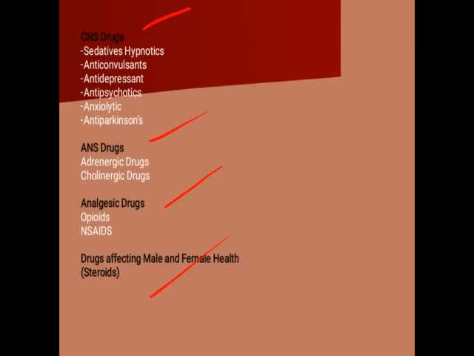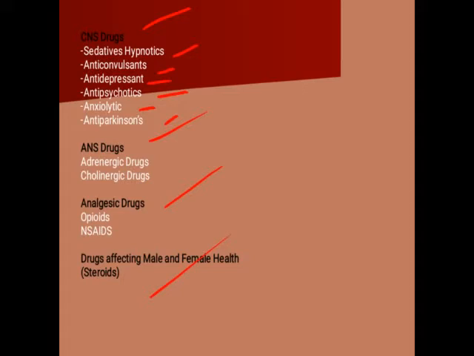Understand? Now, the first chapter, the drugs acting on CNS, is again classified into subunits. First, sedative hypnotic drugs. Second, anticonvulsant drugs. Third, antidepressants. Then antipsychotics, then anxiolytics, and then antiparkinsonian drugs.